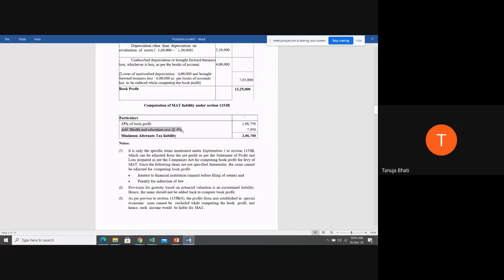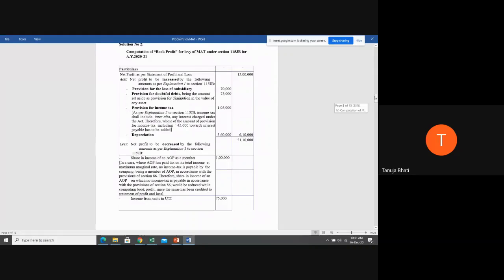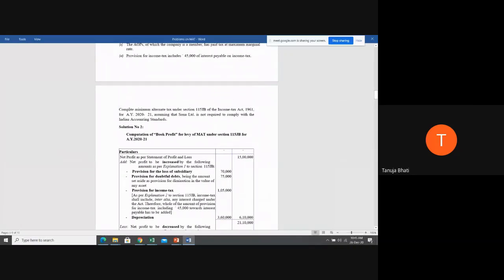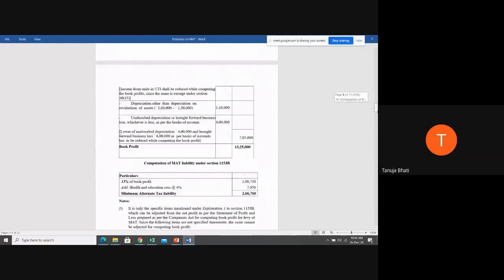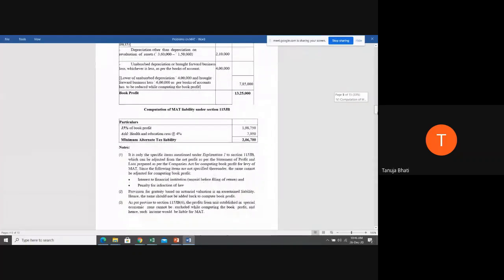So directly you will add health and education cess at the rate of 4% on 1,98,750. So your tax to be paid as per MAT is 2,06,700. Your answer completes here because they have asked only that much. They have asked only to compute minimum alternative tax under section 115JB of the Income Tax Act. Suppose they had asked what is the tax payable, then you would compute the tax payable even as per the normal provisions of income tax.